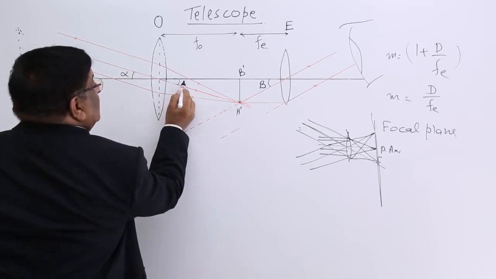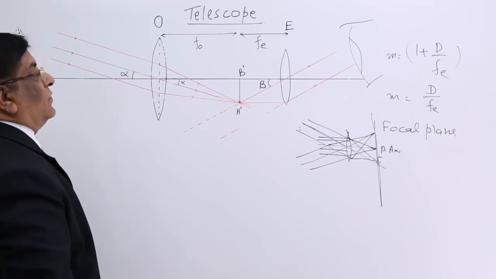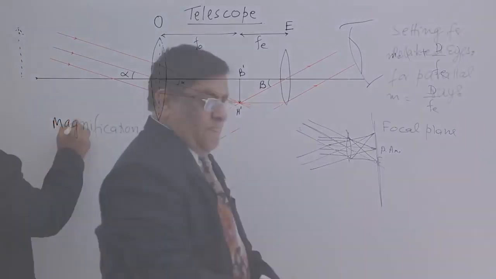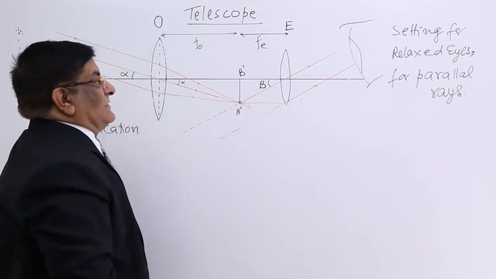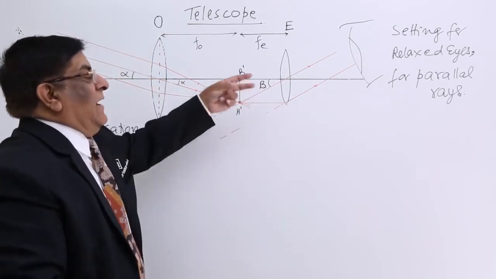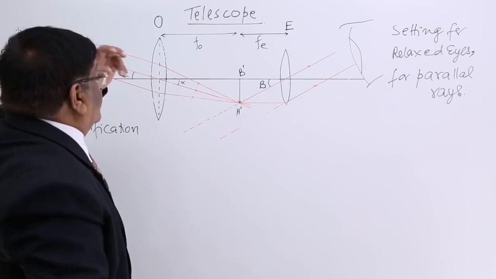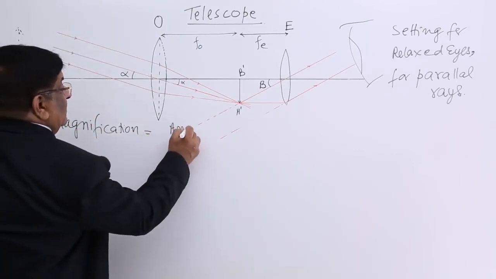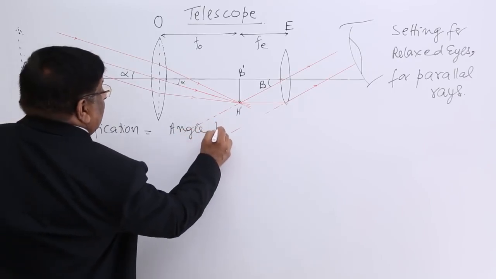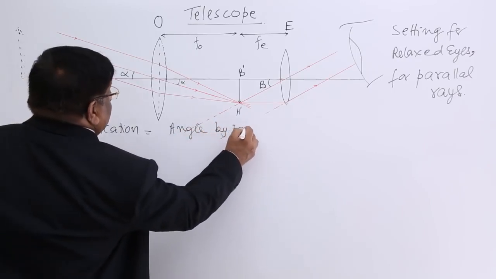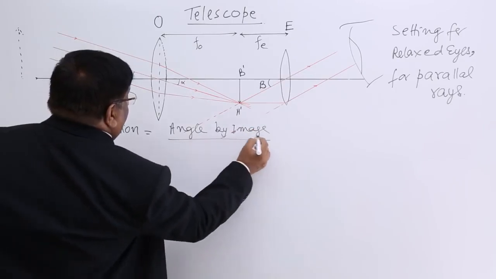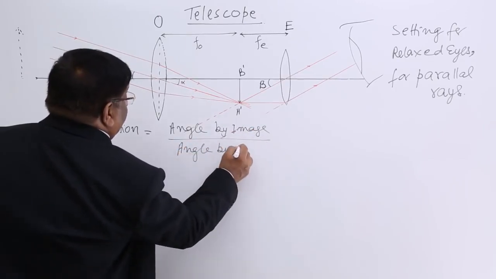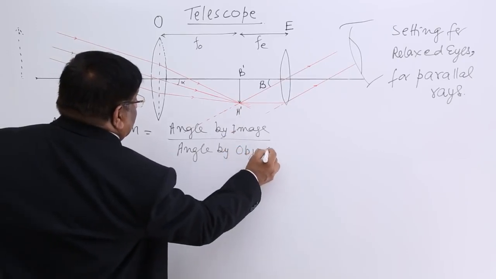So this is also alpha. So what is magnification in this case? I write it here. This is the setting for relaxed eyes, or eyes set for parallel rays. Now the magnification is equal to the angle subtended by the image on the eyes divided by the angle subtended by the object on the eyes.